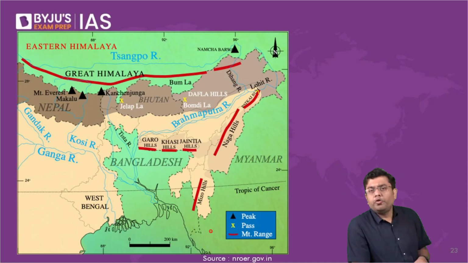So here also you have these fold mountains which have been created along with the formation of Arakan Yoma, Pegu Yoma on the side of Myanmar. Here also you have these mountains. However, the Garo Khasi Jaintia region, that is not considered to be part of the Himalayan stretches. It is considered to be a part of the Peninsular Plateau, not a part of the Himalayas.